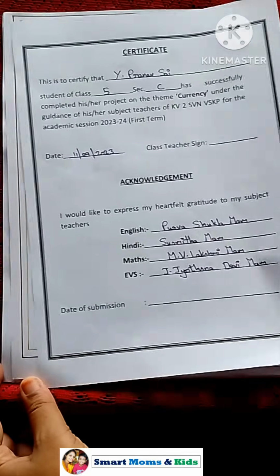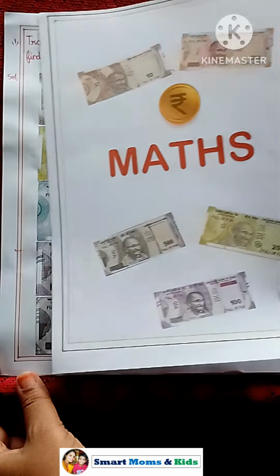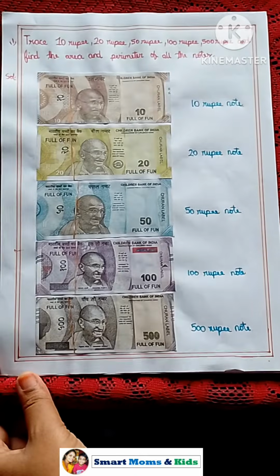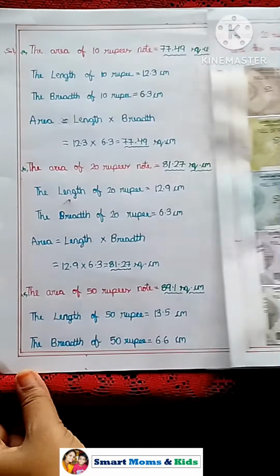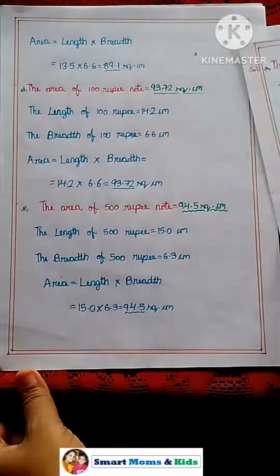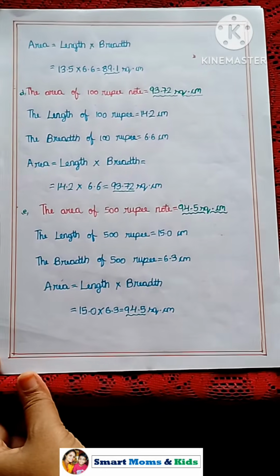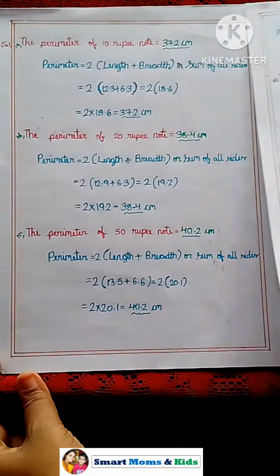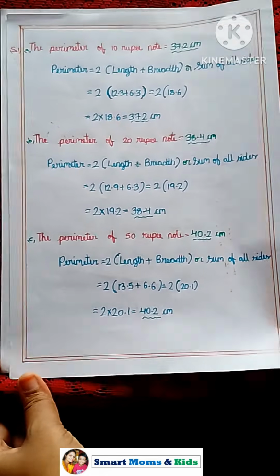Certificate and acknowledgement. Maths. Here I have pasted 10, 20, 50, 100 and 500 rupee notes. And I have measured the area and perimeter of all these notes. These are the area and perimeter of the 10 rupee, 20 rupee, 50 rupee, 100 rupee and 500 rupee notes.